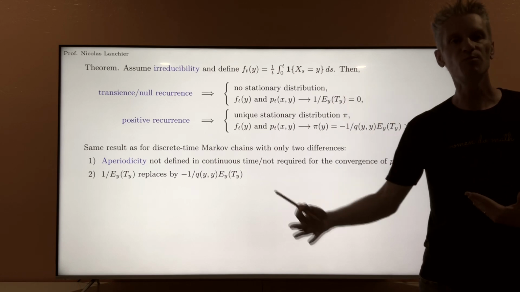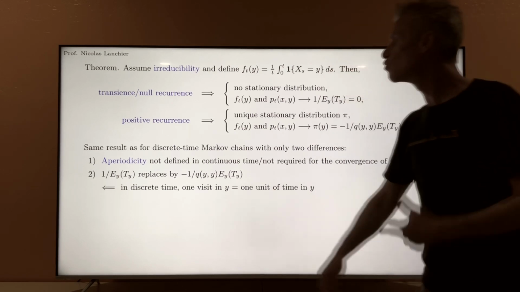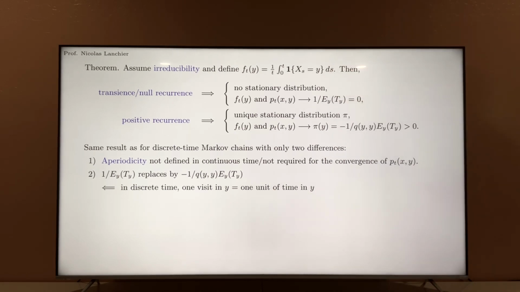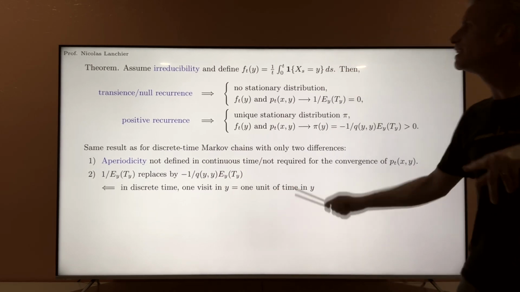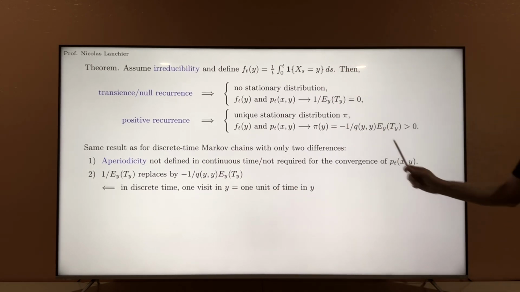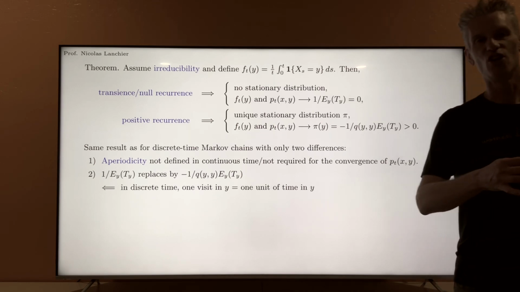That's some kind of implicit assumption. So that's what I'm writing here: in discrete time, 1 visit in y means 1 unit of time spent in y. At the opposite, in continuous time, because the time spent in each state, like the waiting time until the next jump, are